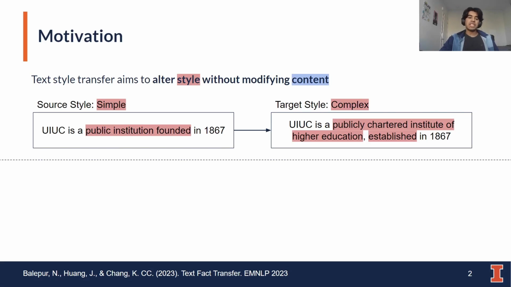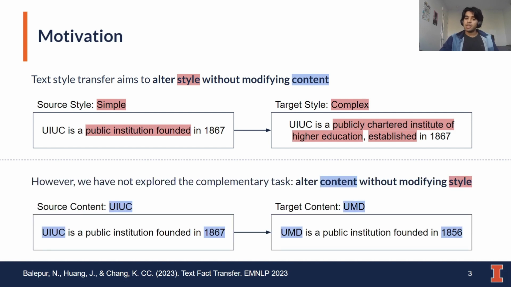So to give some motivation for our task, there is this task of text style transfer, which aims to alter style without modifying content, where style can encompass things like sentiment or writing complexity. But there is this complementary task that has not been explored, where you can try to alter content without modifying style. So, for example, you can try to transfer between source topics of different colleges